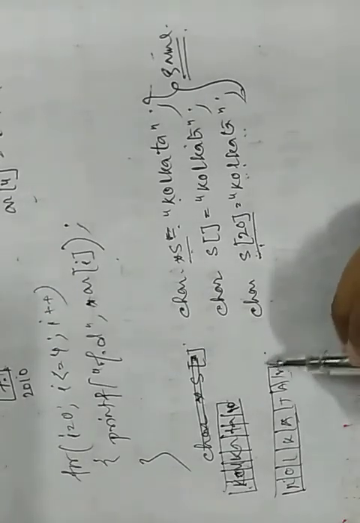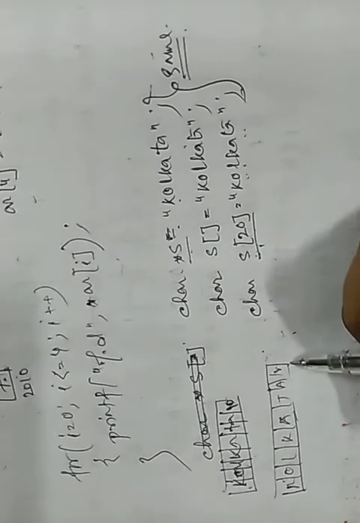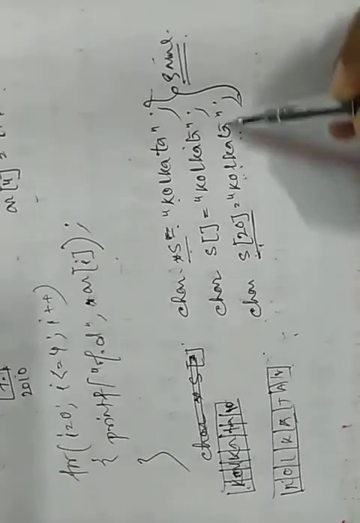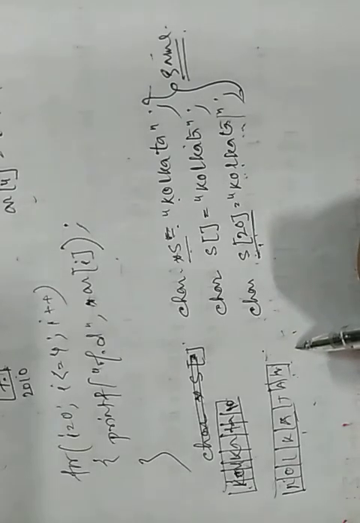The other 13 spaces are wastage, which occupies the memory space. Obviously we need 7 characters here. So 7 characters can be stored within a 20-element array, but as only 7 are stored, the other space is wasted.